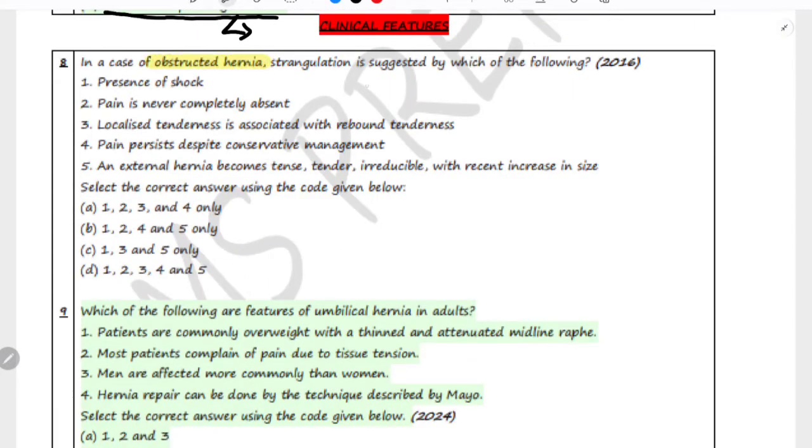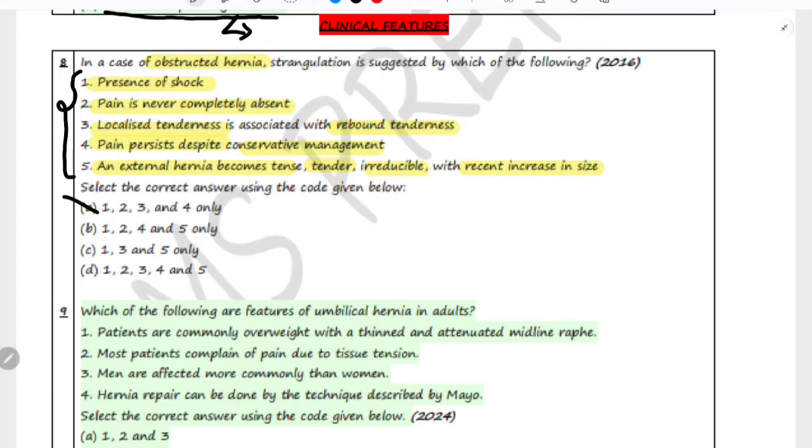In case of obstructed hernia, strangulation is suggested by which of the following features? The first option is presence of shock; pain is never completely absent; localized tenderness which is associated with rebound tenderness; pain persists despite conservative management; and an external hernia becomes tense, tender, irreducible with recent increase in size. So which of the following clinical features suggests that an obstructed hernia is going under strangulation? The correct option is all of the above, 1, 2, 3, 4 and 5.